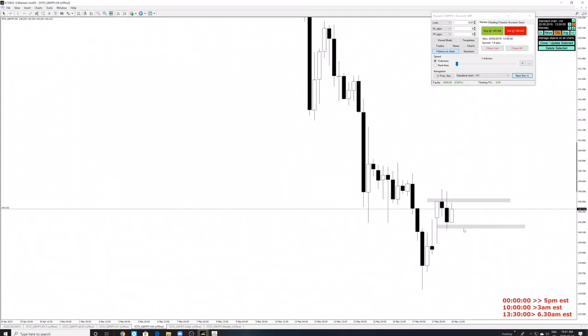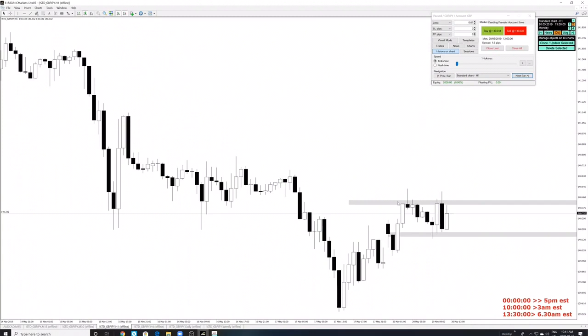Now we're going to go to the smaller time frame, which is the 1-hour time frame. We're going to clone these boxes over to the 1-hour time frame, and if you look on the 1-hour time frame, it matches exactly. Look at this. You've got resistance, and support down over here. So now price is just ranging, and you're looking at how we can maybe take a trade right over here.